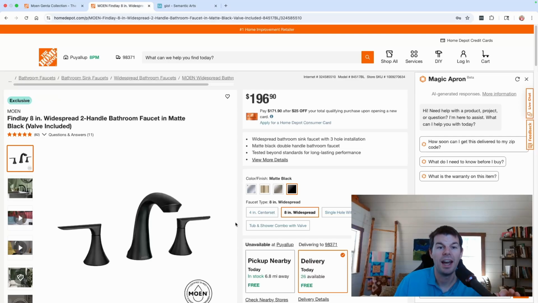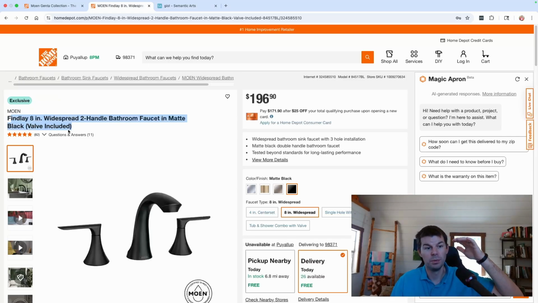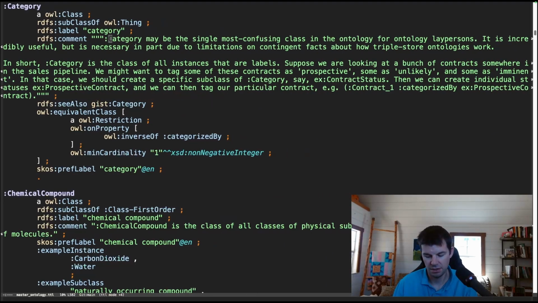Now let's think about how we would want to represent this if we were building it out in an ontology. We really have two choices, right? Do we want this faucet here to be a class, so we put it on the higher level, or do we want that to be an individual? Let's go start making a turtle file and see what makes sense to do here. Okay, so let's drop over here.